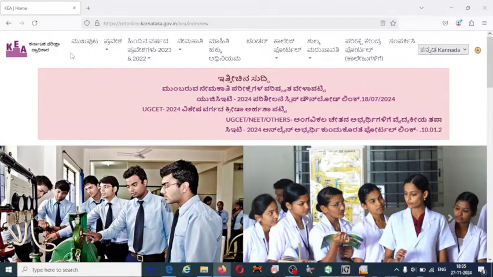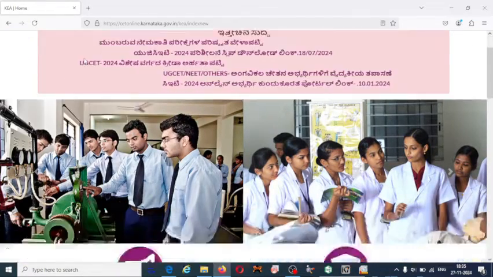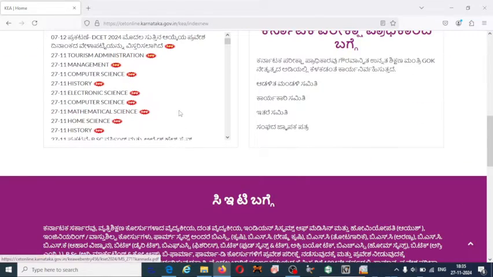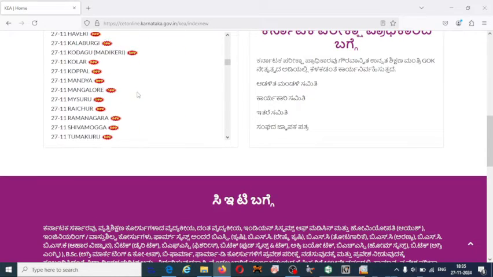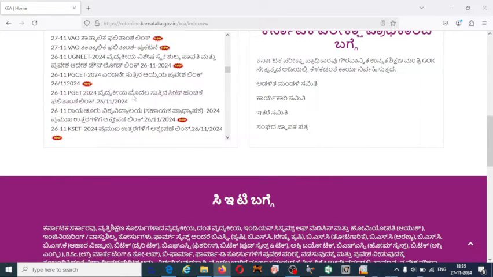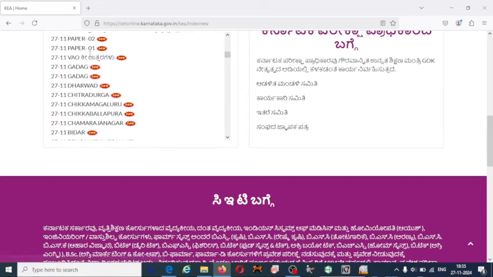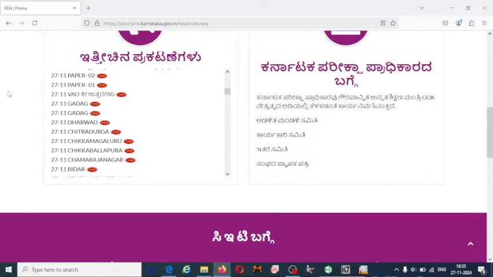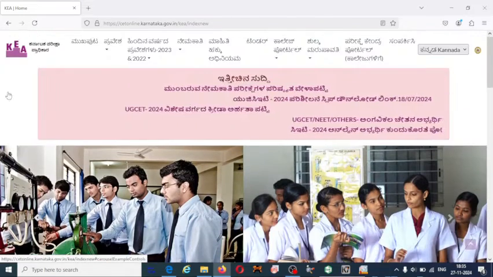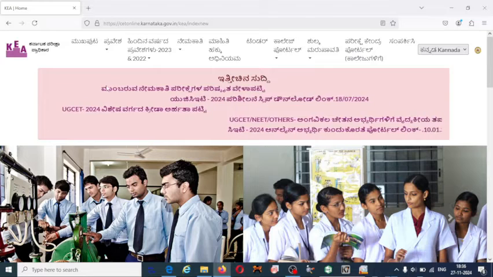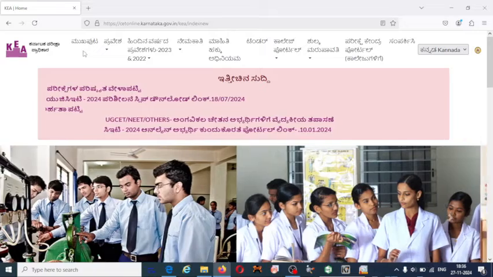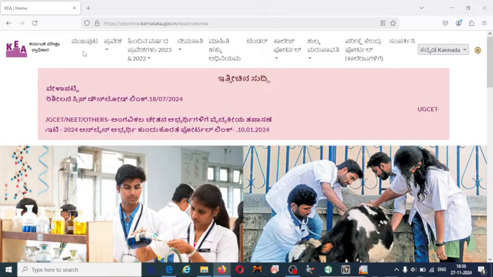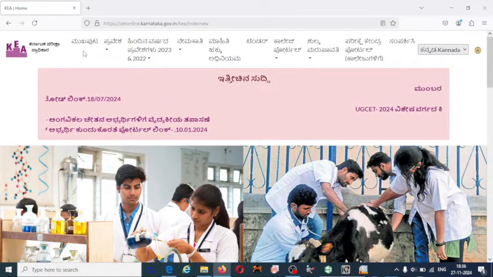On 6/11/2024, the answer key was released on the official website of KEA for the assistant professor post at Raichur University. So today I am going to give answers for the question paper. Many of the students are curious about what exactly the question paper is and what the answers are for those questions. So let us solve the question paper.